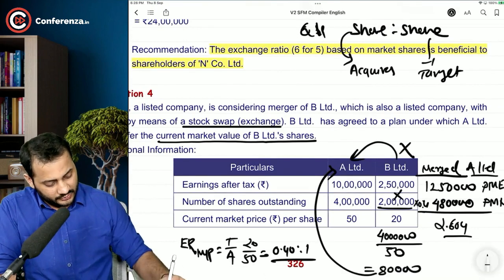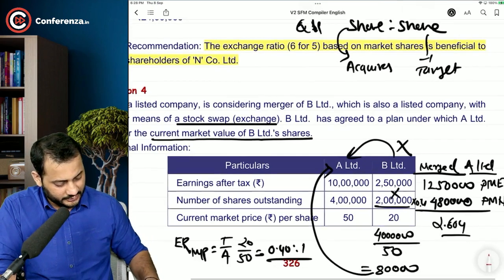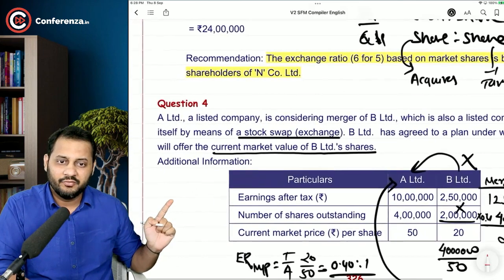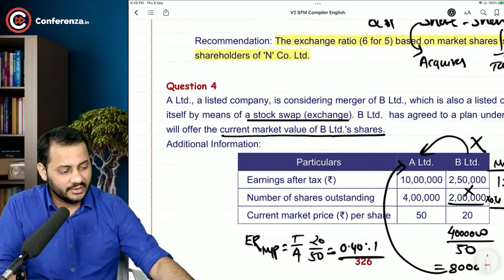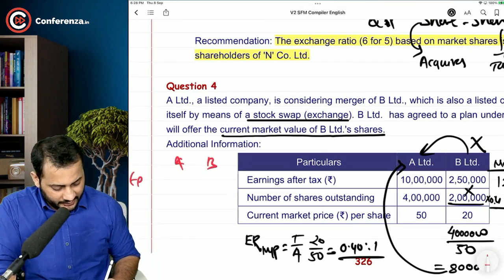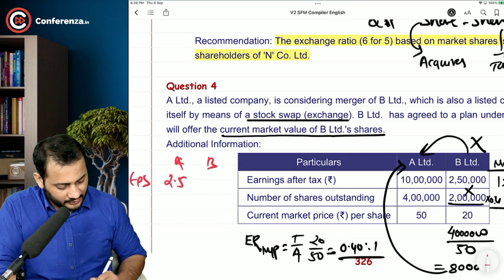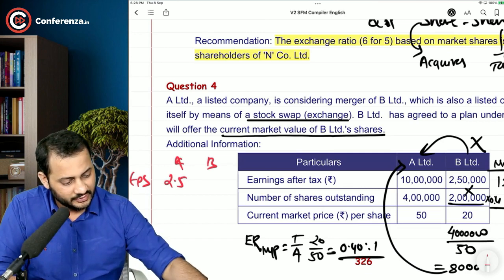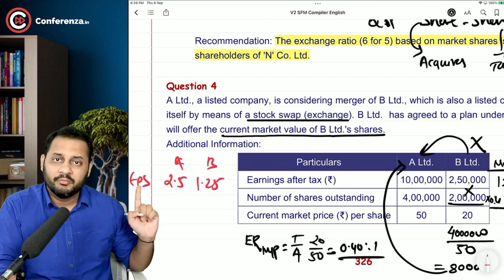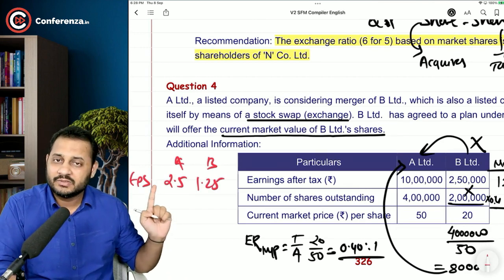I will just do it with the red color. Earnings after taxes divided by number of shares will give you EPS. So 10 lakh divided by 4 lakh, that is EPS 2.5, and in the other case 2,50,000 divided by 2 lakh, that is 1.25. This is the pre-merger EPS, EPS before merger.